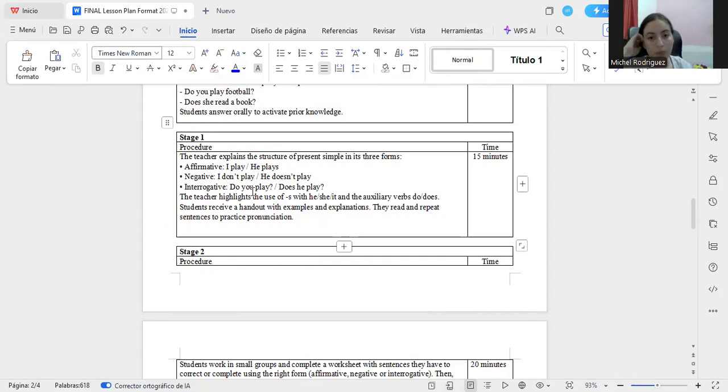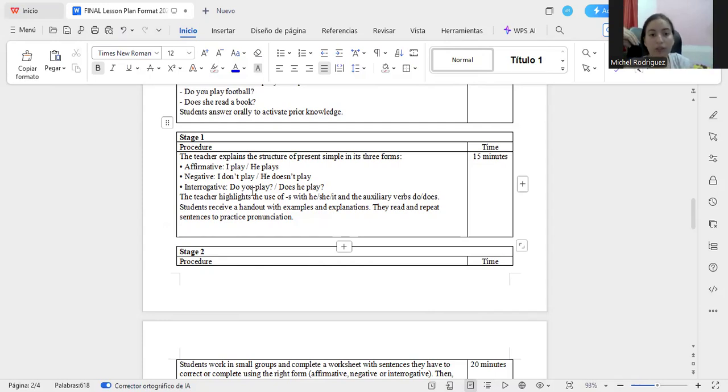So the rules of the present simple, and I'm going to explain the auxiliaries, that is do or does, and the negative, don't, doesn't. And I'm going to make sure that the students understand the topic. For example, I'm going to ask some questions and the students need to respond. For example, I'm going to ask what is the structure in affirmative, and the student needs to explain the structure. Or I am going to say, what is the negative form of the present simple, and the student needs to respond that it is don't, doesn't.